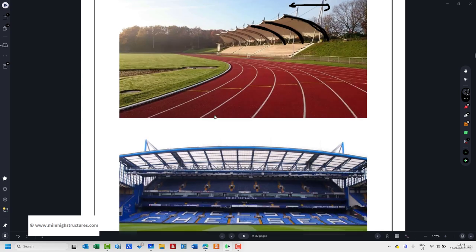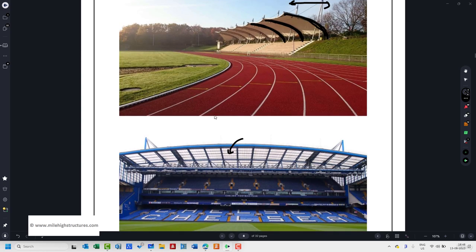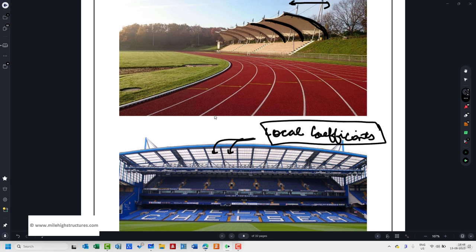But if we want to design these purlins, or these sheetings or fixing arrangement, that can be done only by considering the local coefficients. That is the thing that you need to understand.